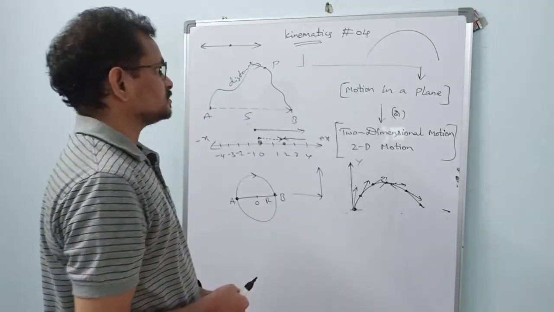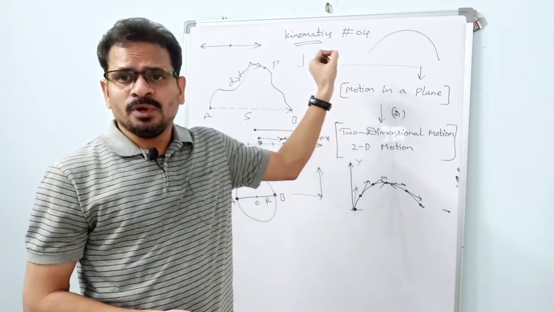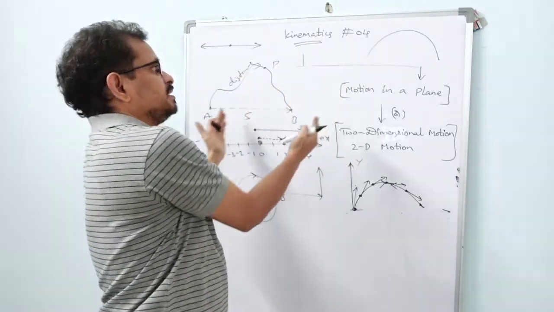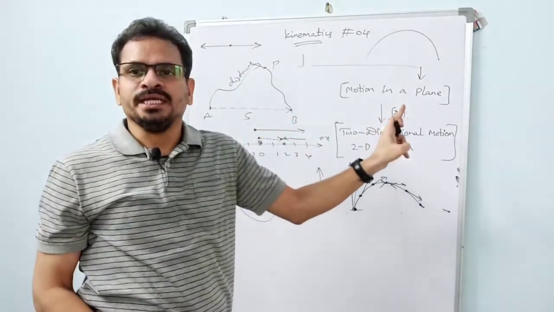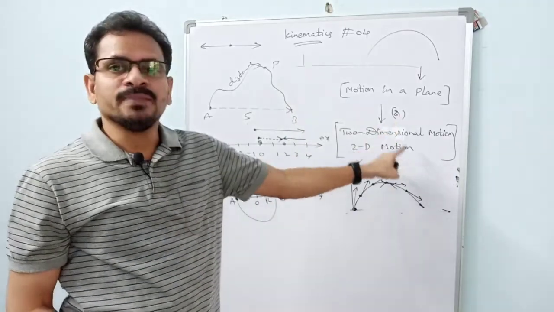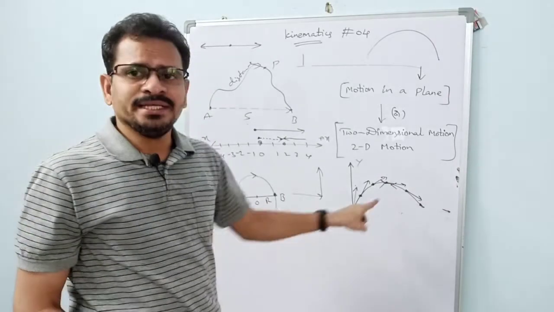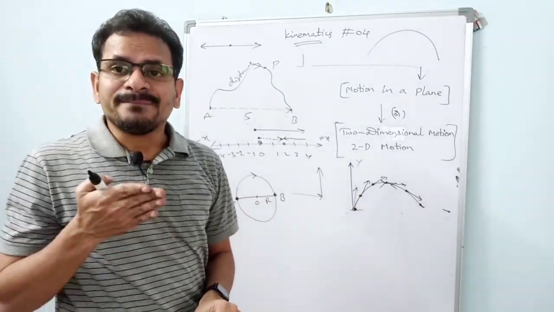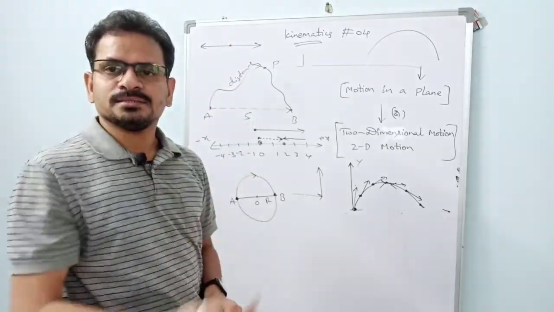For school students, kinematics is popular, and once you enter into college, this kinematics is divided into two parts. One is motion in a straight line, another is motion in a plane. Motion in a straight line means one-dimensional motion. Motion in a plane means two-dimensional motion. Why? Because here the motion can be resolved into two perpendicular directions, one along the x-axis, the other along the y-axis in a plane.